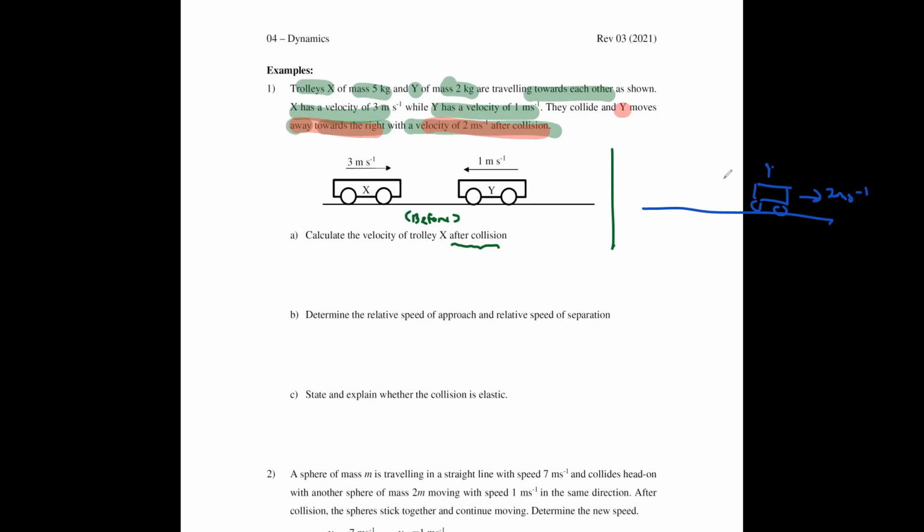Okay, now that leaves you with only trolley X, whose direction you do not know. Let's just say, for the sake of our discussion, you assume that the direction is in this direction.